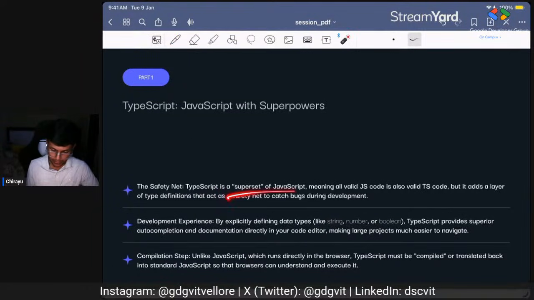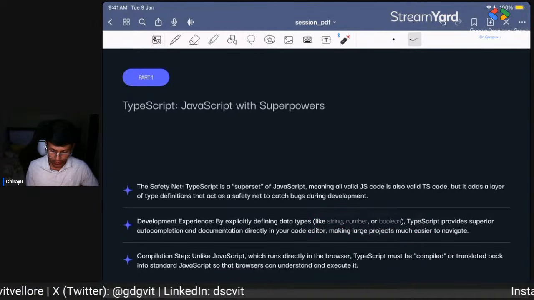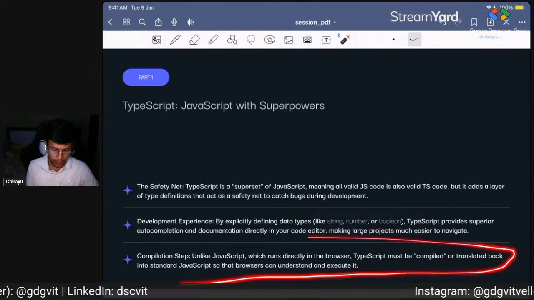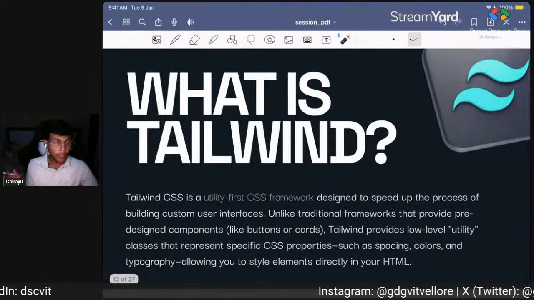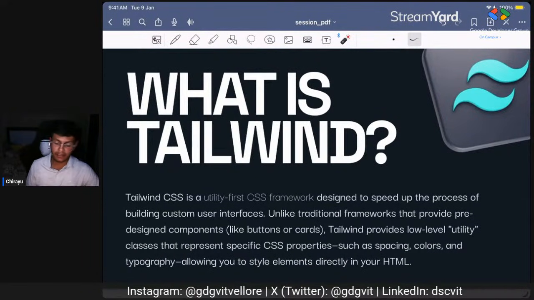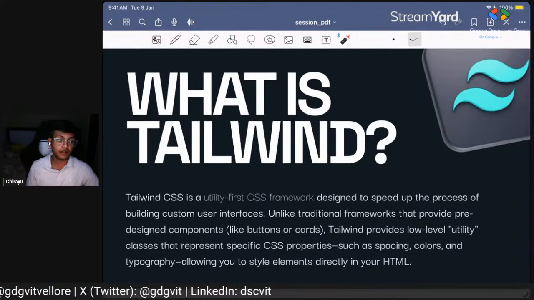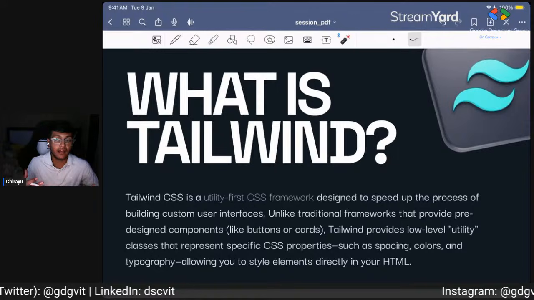Superset of JavaScript, and then we define what type of variable it is, and then it needs to be compiled to JavaScript. Fine. Now, everyone knows about CSS, Cascading Style Sheets, and what it does. It styles a web page. It helps our website look better, right?